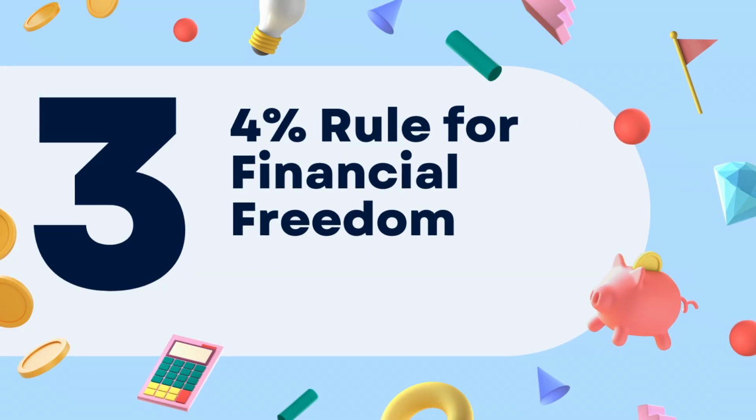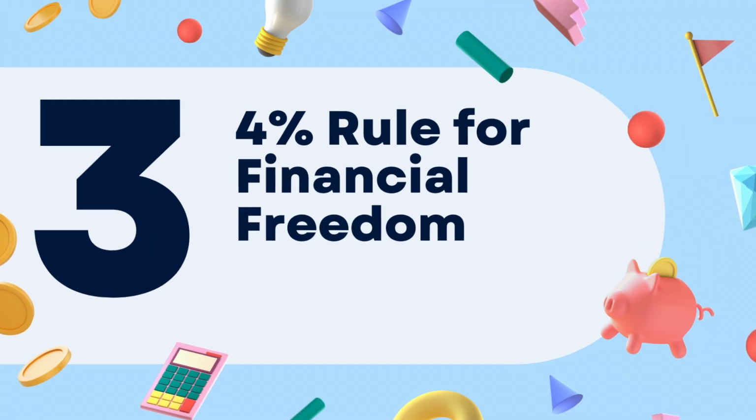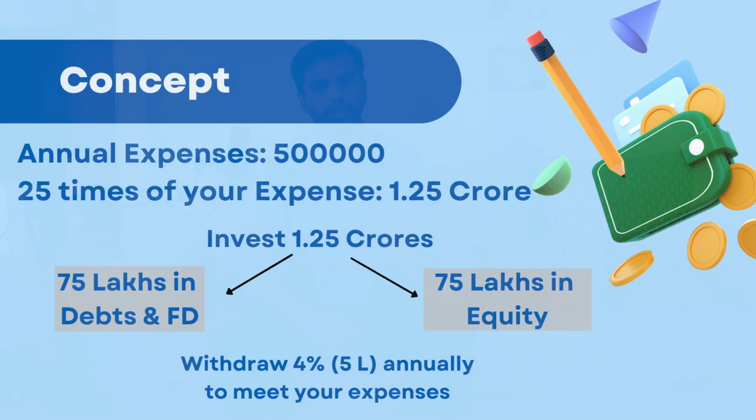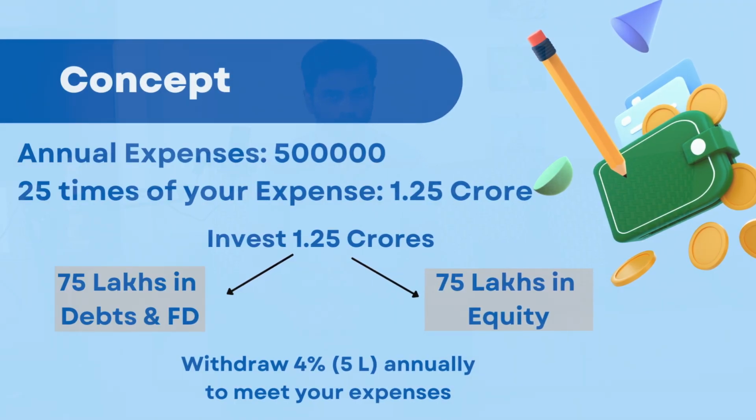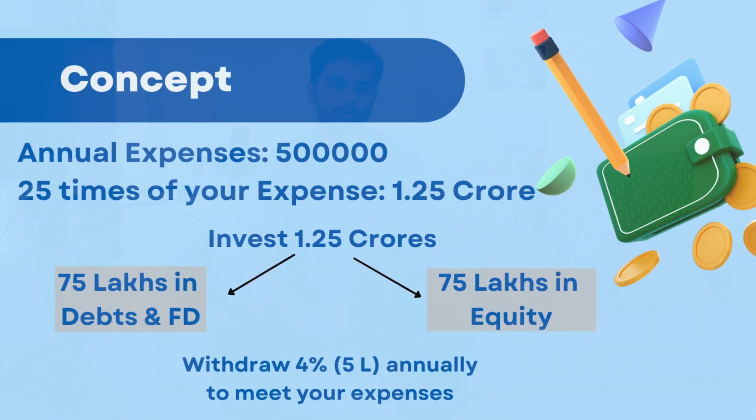Rule number 3. 4% rule for financial freedom. In today's generation, financial freedom is the most researched topic. How to retire early is one of the most searched keywords in Google. So to achieve financial freedom, you must know this simple 4% rule. For example, your annual expenses are 5 lakh rupees. You should have 25 times its value in your bank account. That comes to 1.25 crore.